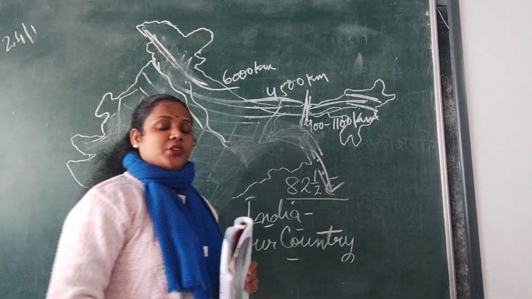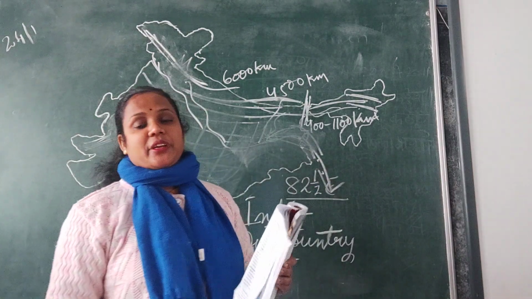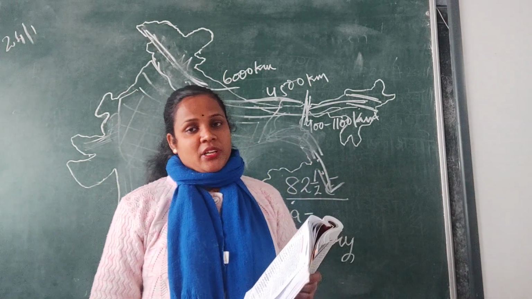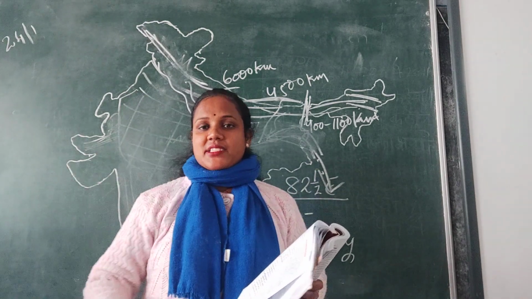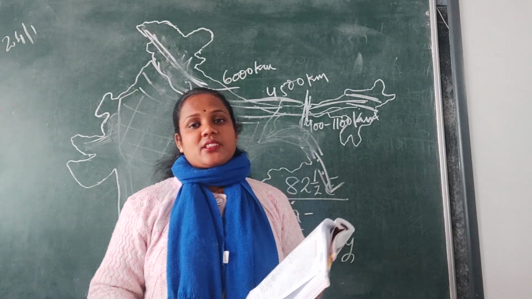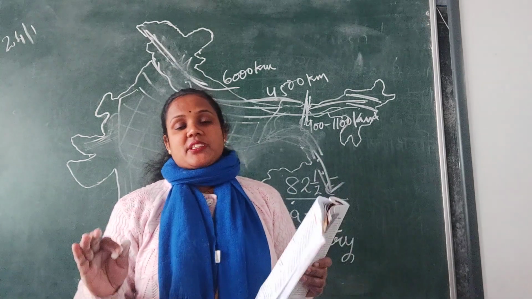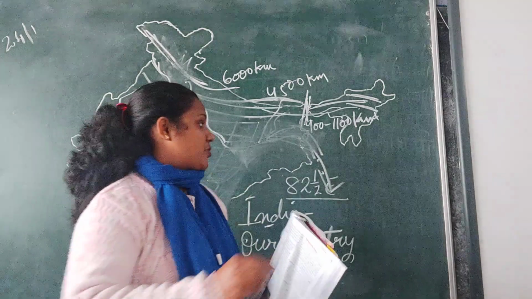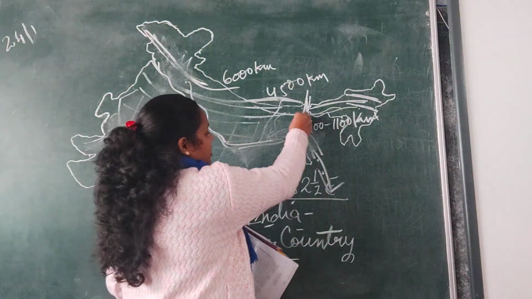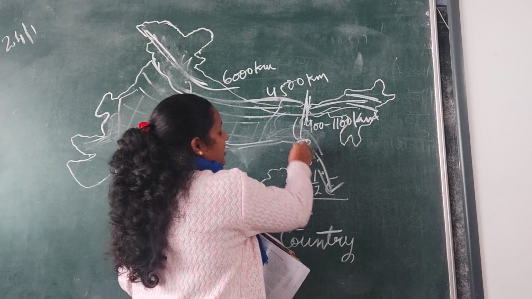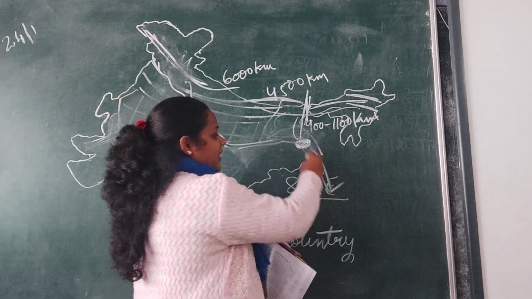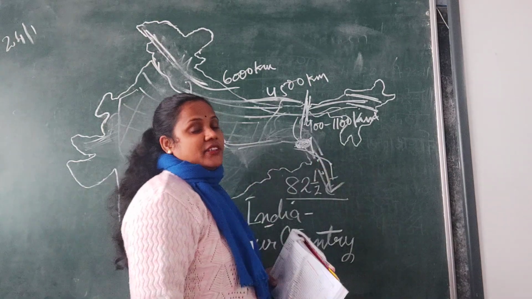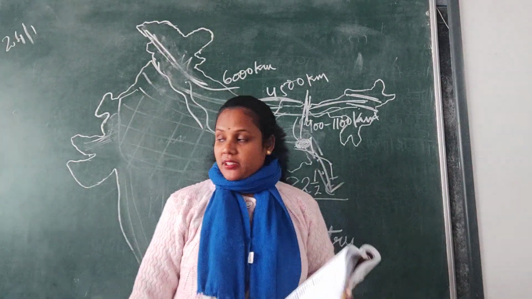So wherever rivers, before falling into any ocean or sea, deposit some material, because of that a delta is created. Whatever is created because of the deposition of material is known as a delta. So here also, Ganga and Brahmaputra meet together and land area is created in triangle shape before falling into the sea. Then it is known as Sundarban Delta.